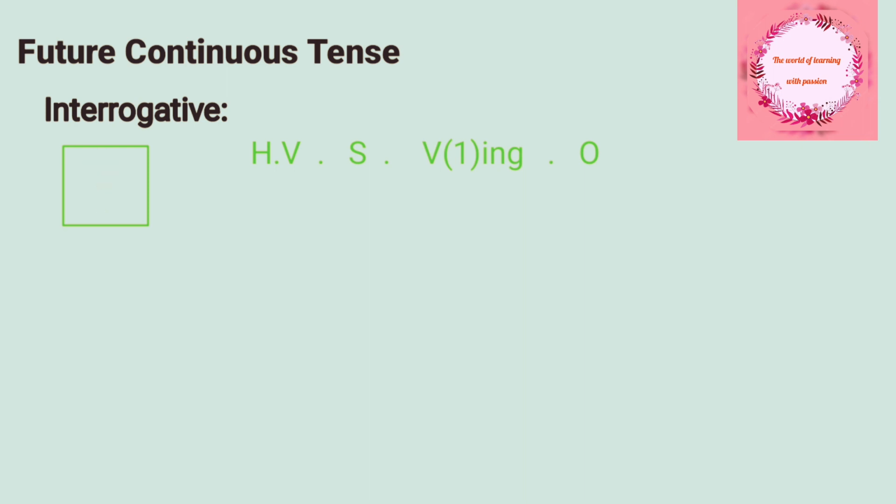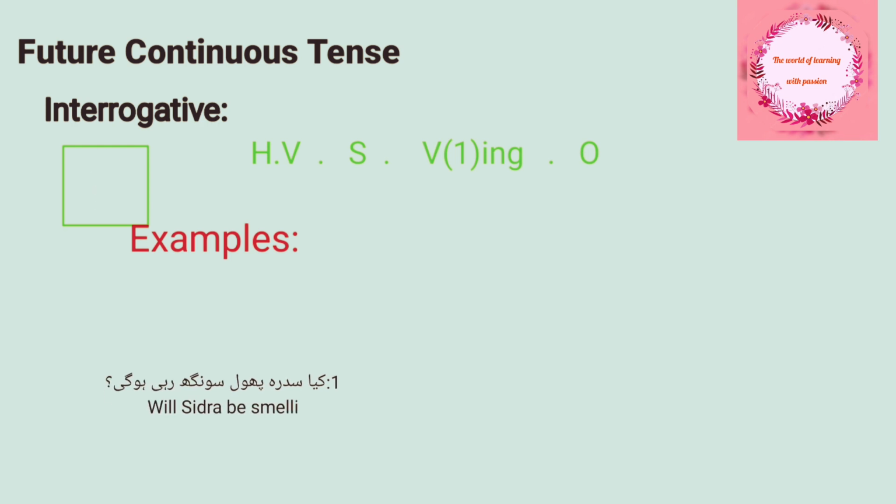The interrogation sign is always used at the end of each sentence. The interrogation sign highlights investigation. Now we see some examples.